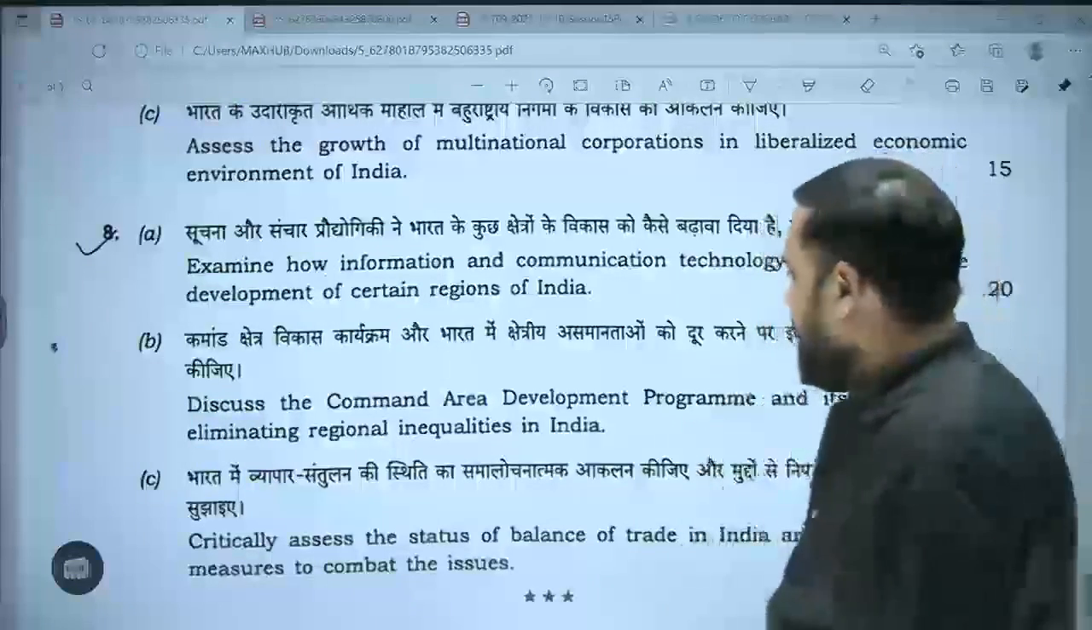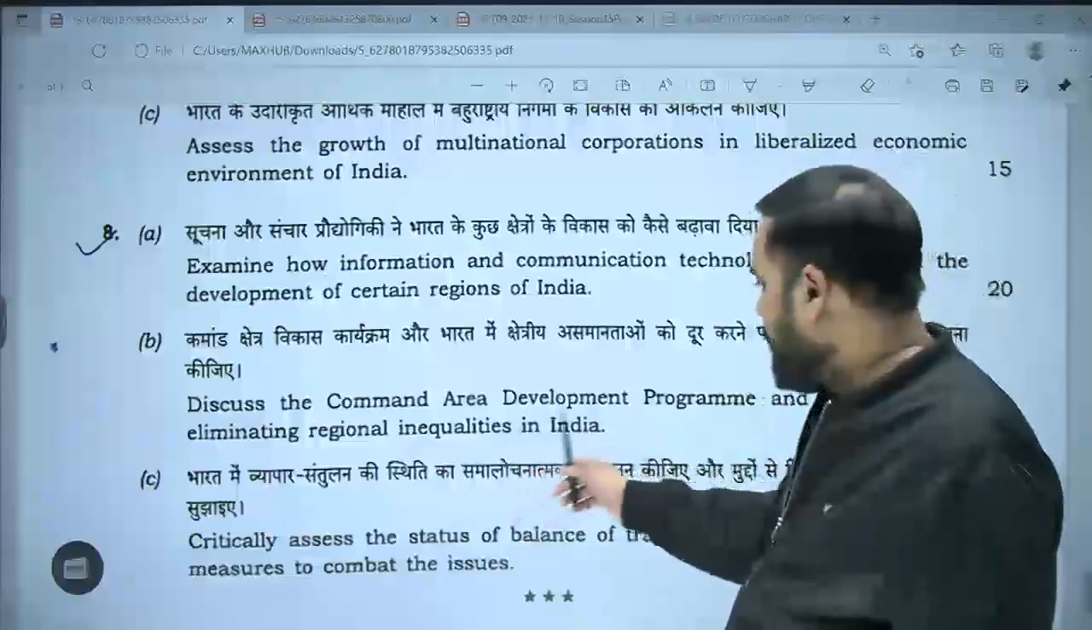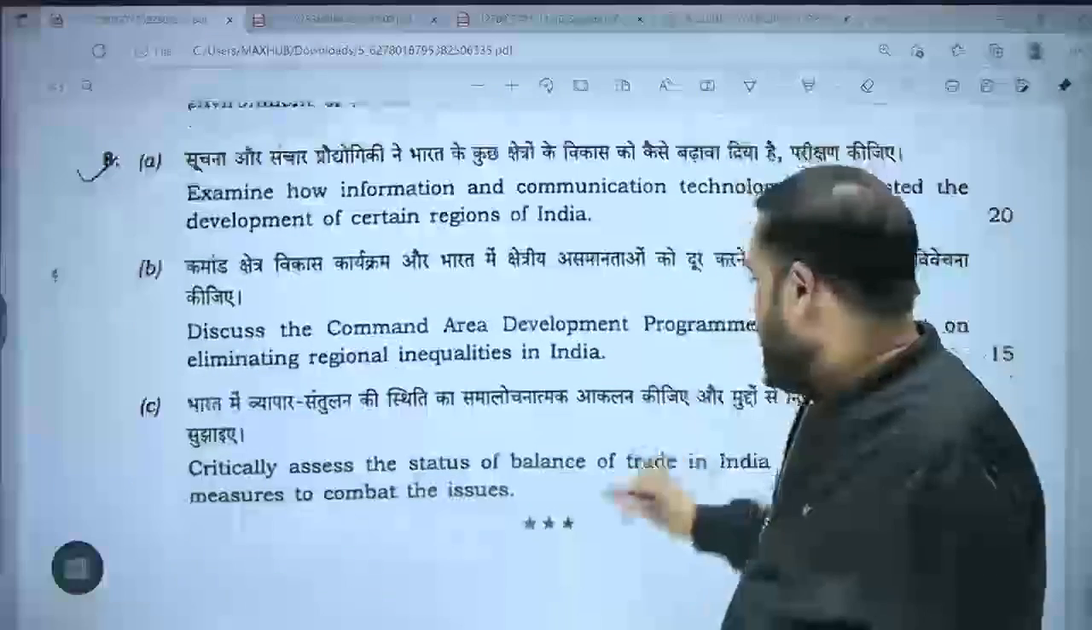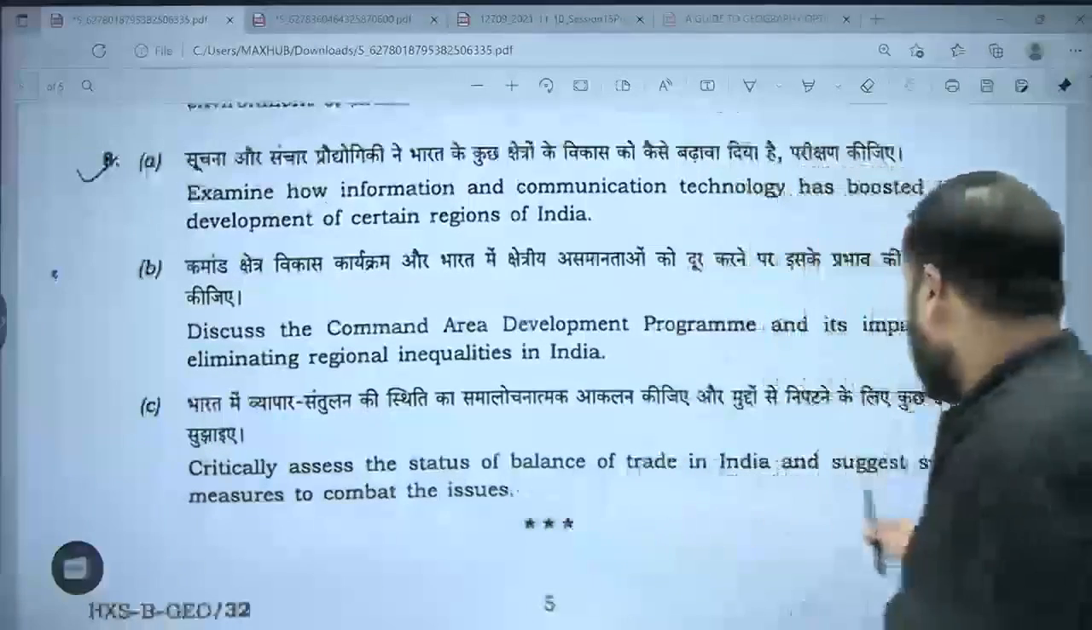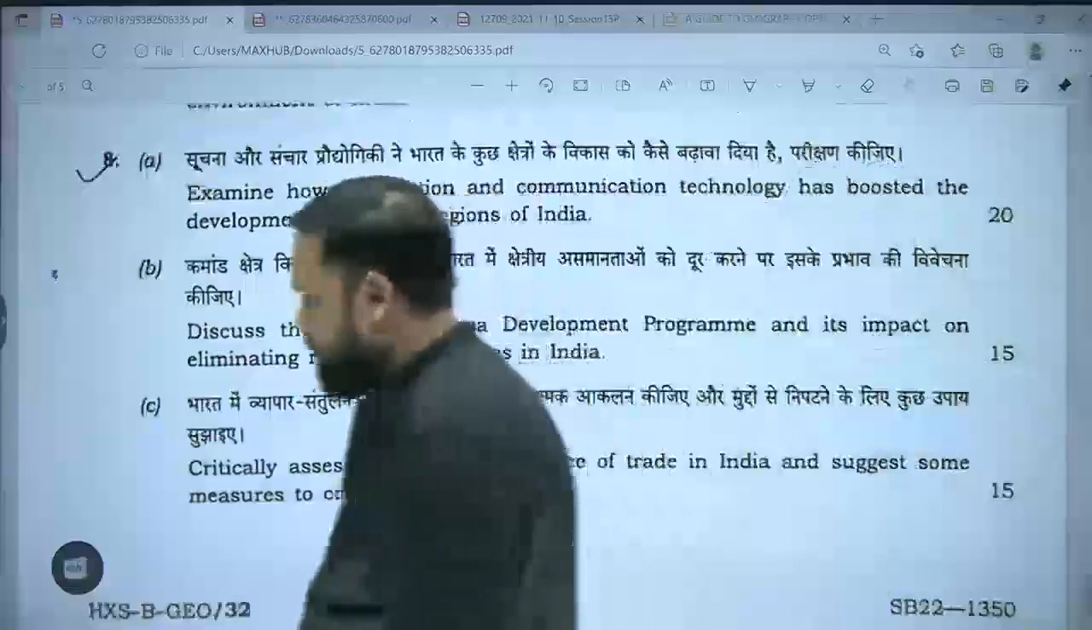Okay? Discuss the command area development program and its impact on eliminating regional inequalities in India. A direct question. Critically assess the status of balance of trade in India and suggest some measures to combat the issues.